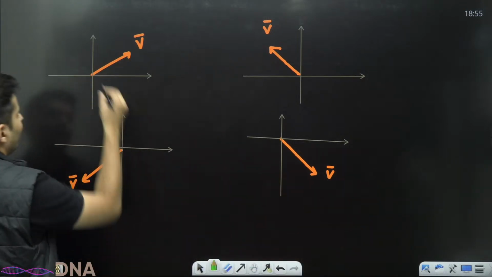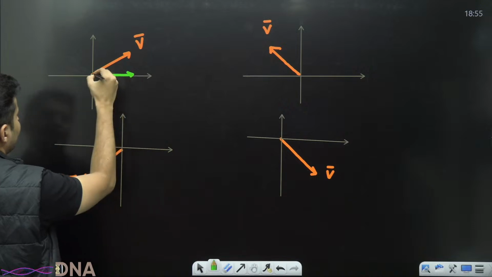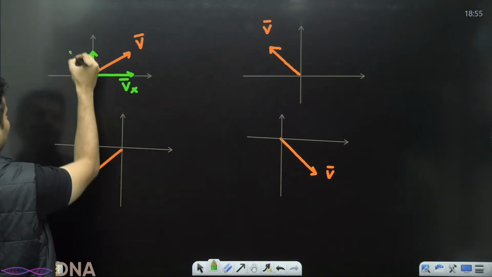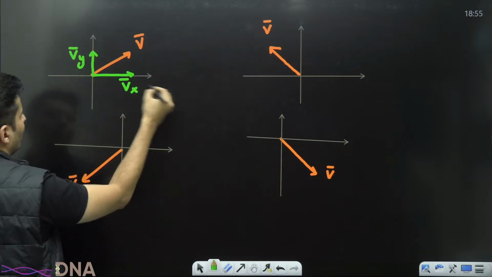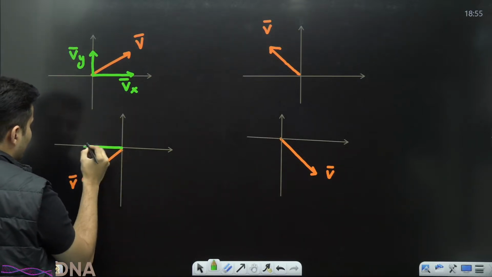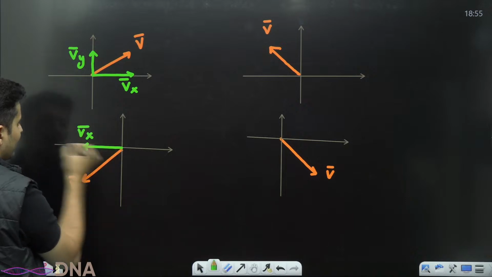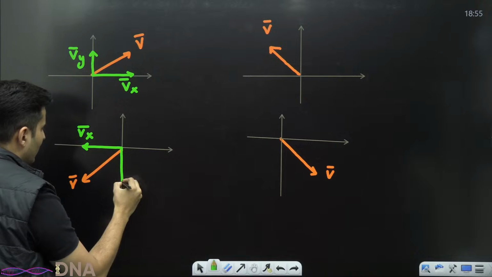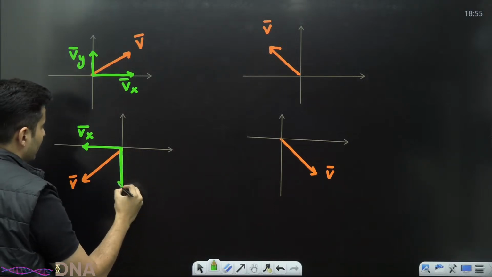In the first case, the x component is here, the y component is here. The x component is along positive, the y component is also along positive. In this case, the x component is along the negative side and the y component is also along the negative side.